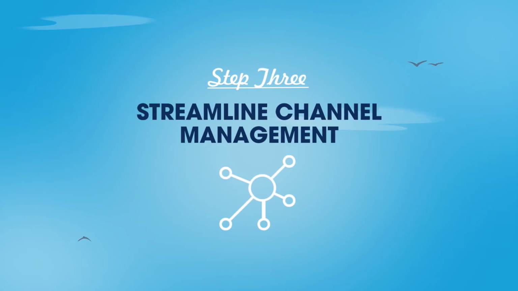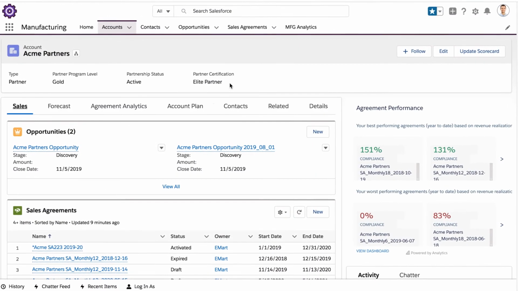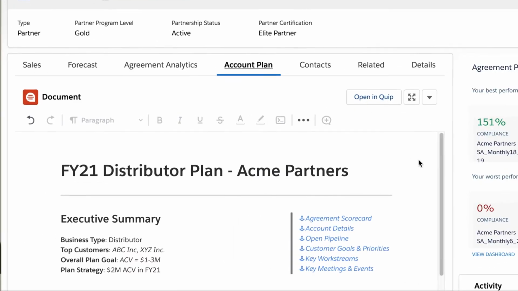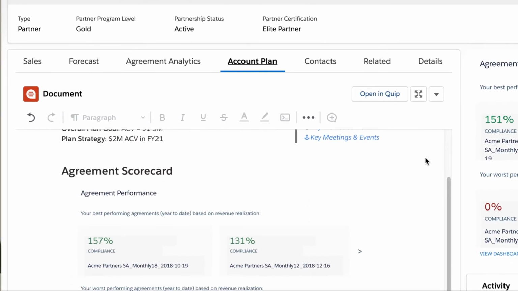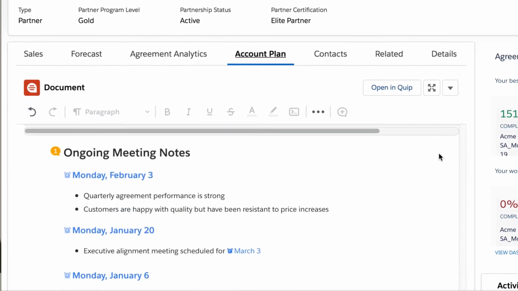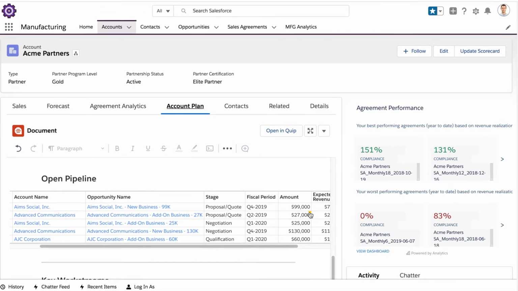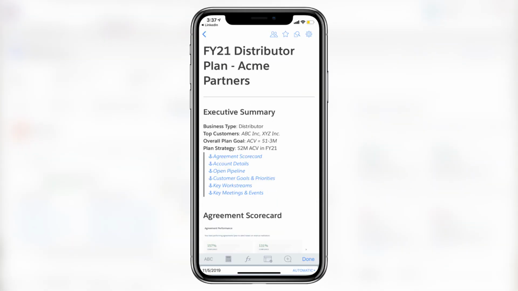And finally, increase distributor transparency and trust to build lasting relationships and channel loyalty. Quip empowers you to engage your distributors through a lightweight, collaborative workspace where you can track and discuss ongoing pipeline opportunities together. Give them visibility into CRM data and have conversations around active agreements and performance across multiple accounts that they can access from a single, easy-to-use mobile app.